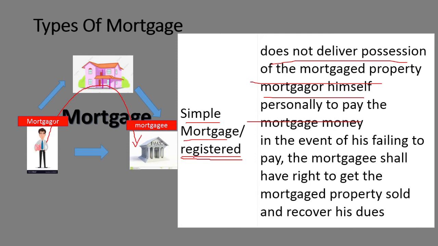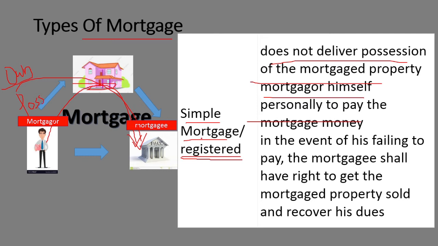That means in this registered mortgage or simple mortgage, there are two words: ownership and possession. Possession means we are living in that particular property, that is the possession. Ownership means the title deeds are in your name, that is called the ownership. In this simple mortgage or registered mortgage, ownership actually moves to the bank, and the possession we can retain, that means at the time of mortgage also we can live in that particular home. Possession is still with the customer, but the ownership is transferred to the mortgagee.